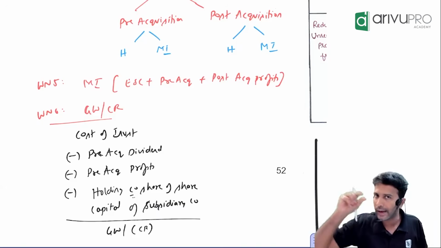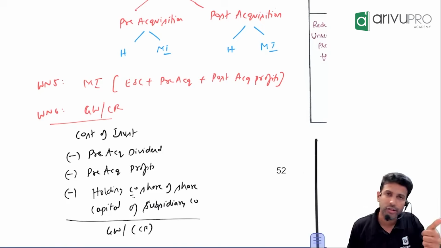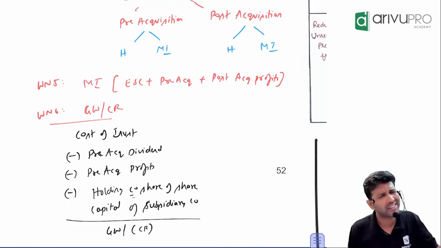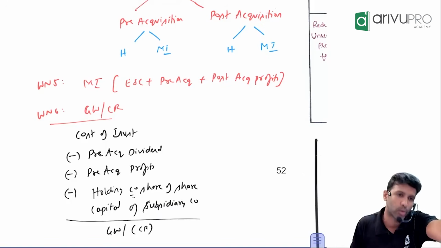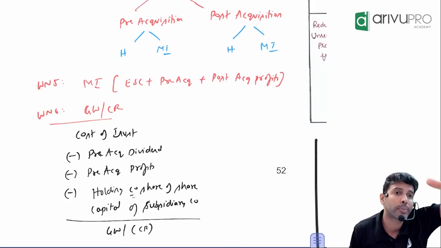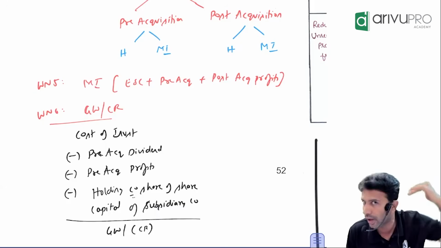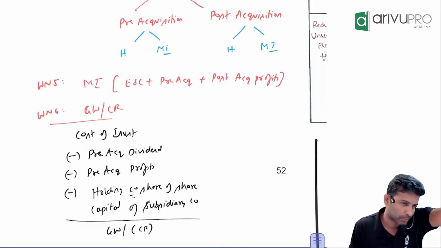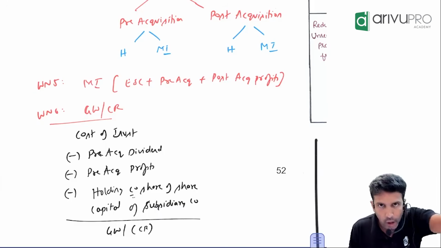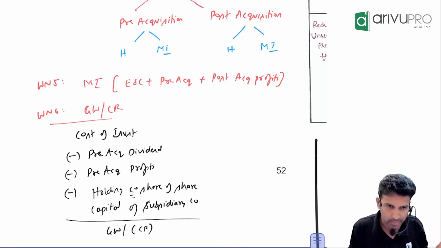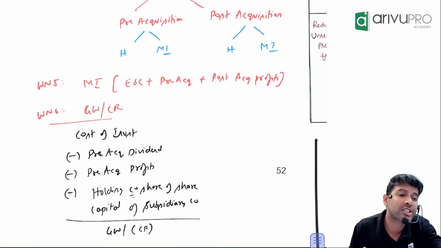At what value minority interest will come in consolidated balance sheet? That you will figure it out in working note number 5. And this is pretty straightforward. As you only told, I asked you the question. Remember, under shareholders funds, what do you show? Share capital, reserves and surplus. That means what belongs to the shareholder? Share capital, reserves and surplus. Even minority interest as a shareholder.